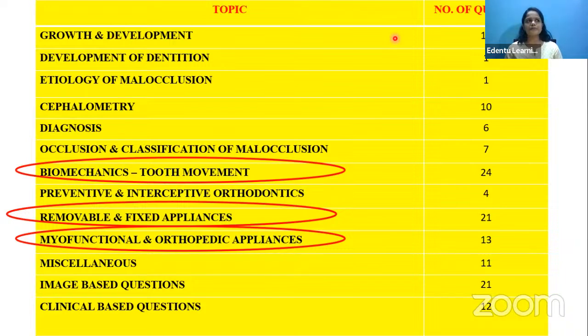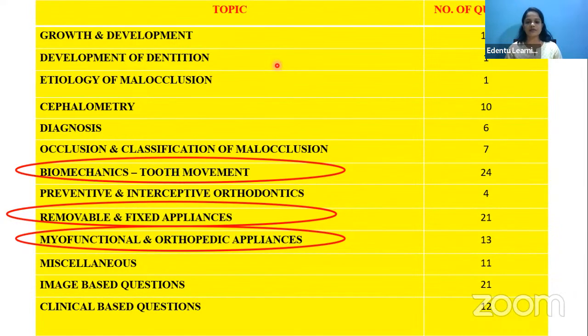Mainly all the cephalometric points. Sometimes they can give a cephalograph and ask you to identify the point from there, and they may ask you to identify the plane also. So if that is given, you should be focusing more on cephalometry, because it is an exclusive topic in ortho. Then diagnosis, I think you'll mainly be able to diagnose Angle's class 1, class 2, and class 3 like that. From the image itself, you'll be able to classify.